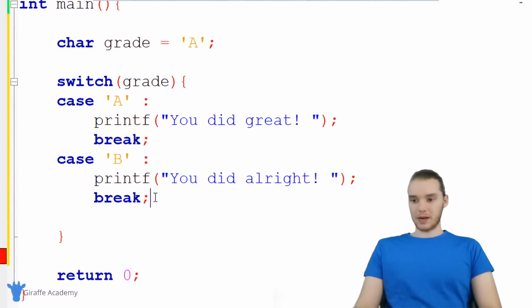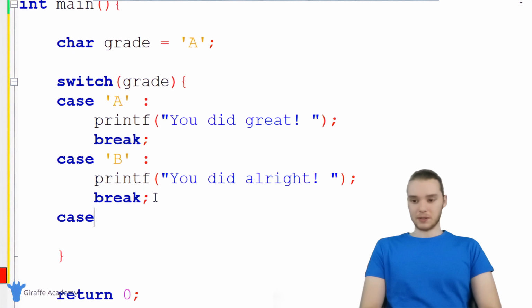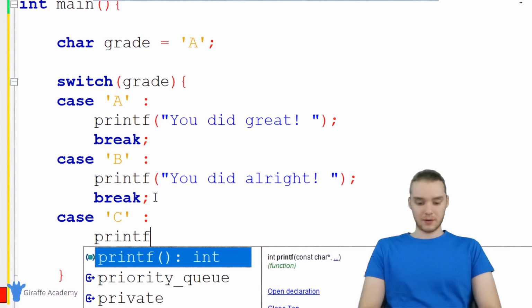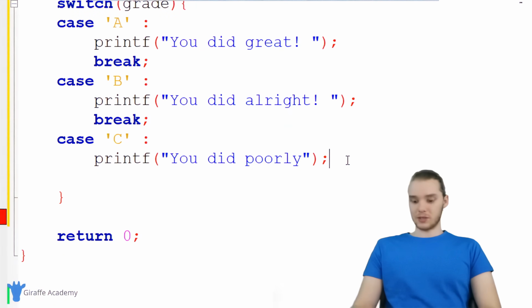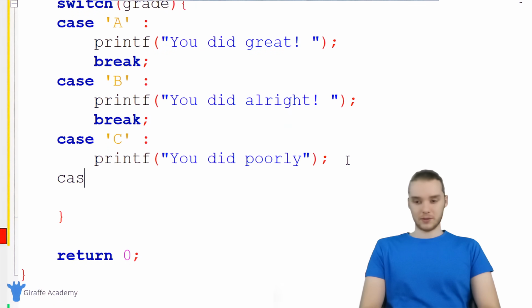And then we're also gonna break. And down here, I'm gonna make another one. So I'll say case, and this time we'll make it C. In the case that they get a C, I'm gonna print out poorly. And there's a couple more that we can check. So we can check if they got a D or an F.